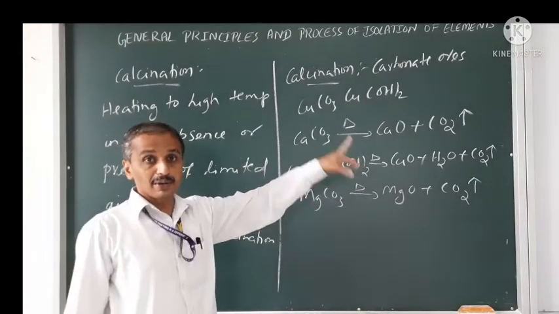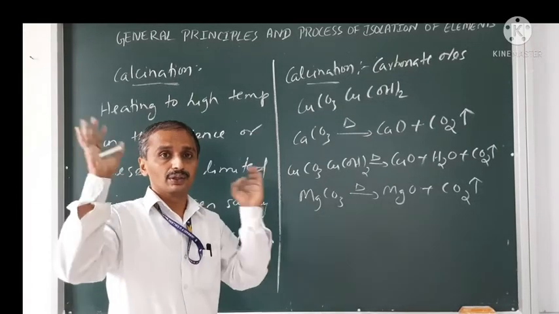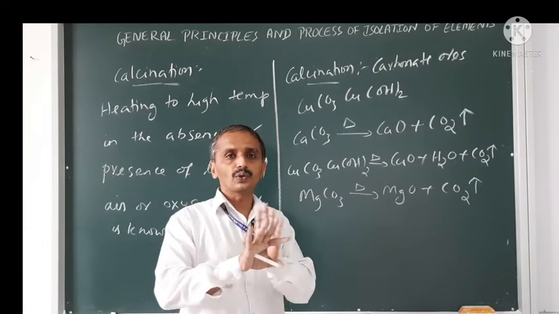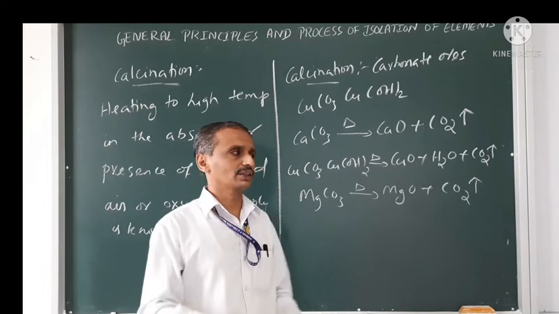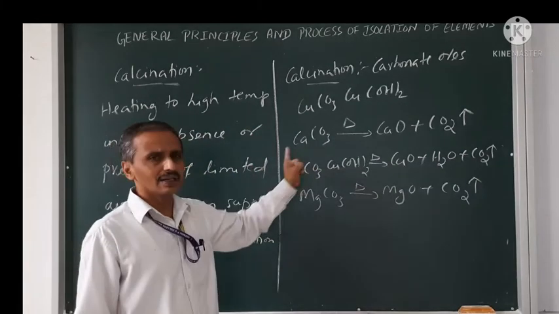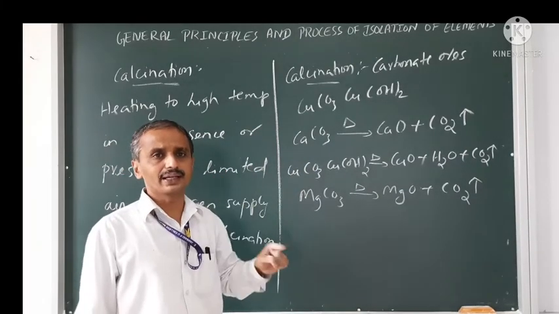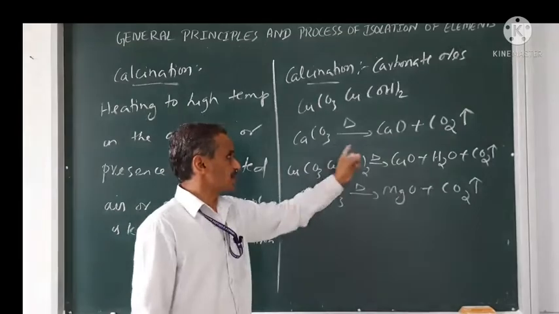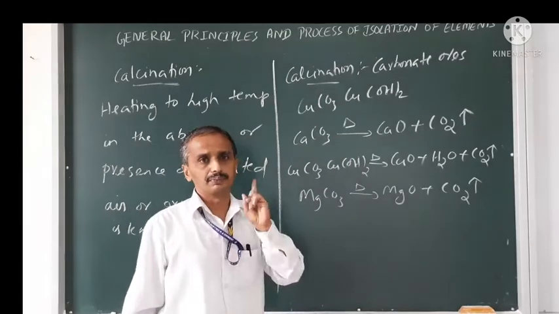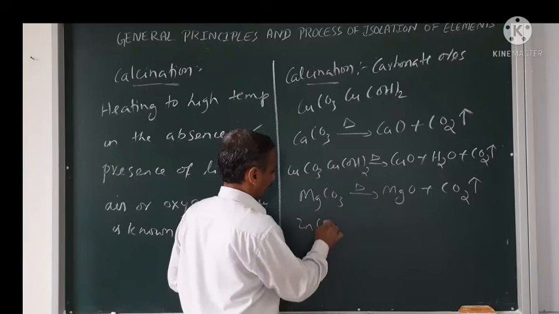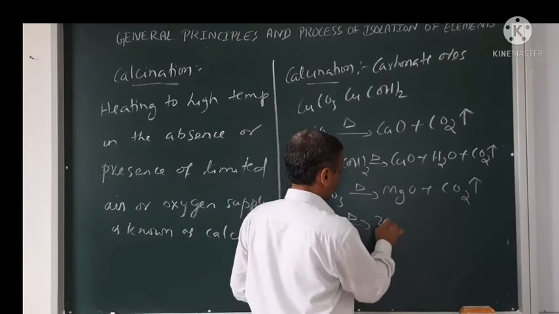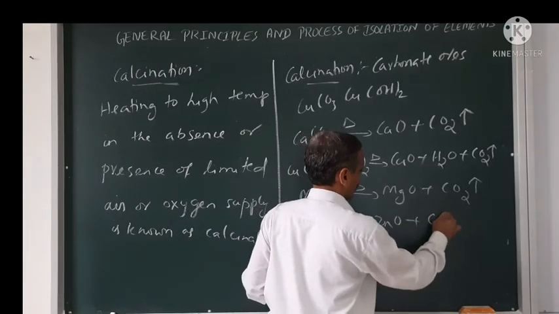None of the equations are balanced, you write the balanced equation. In the annual exam, without the balanced equation, you will not get any marks. Remember this. Write the balanced equation. Again and again I repeat, equations are not balanced, balance them properly. Zinc carbonate on heating can give zinc oxide plus carbon dioxide.